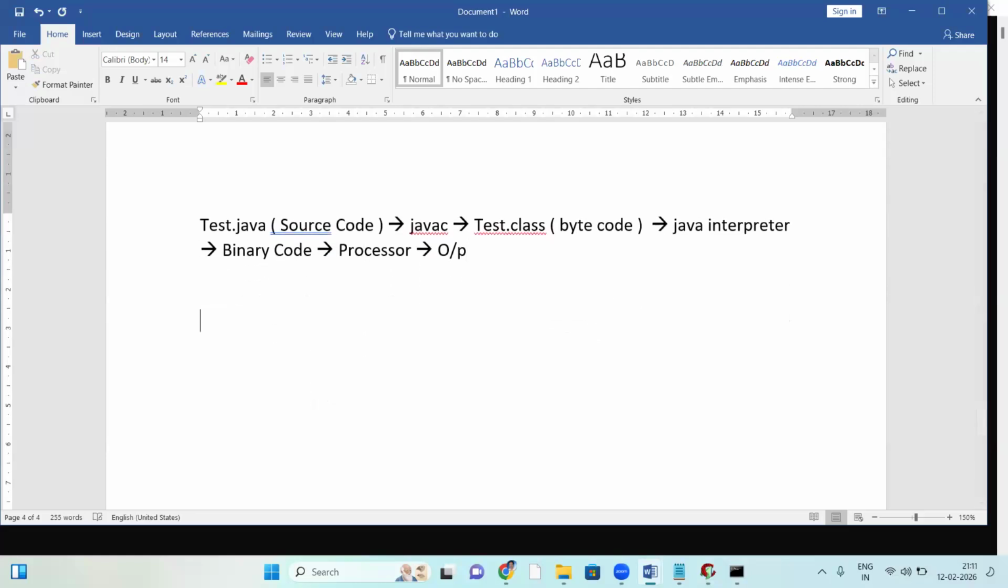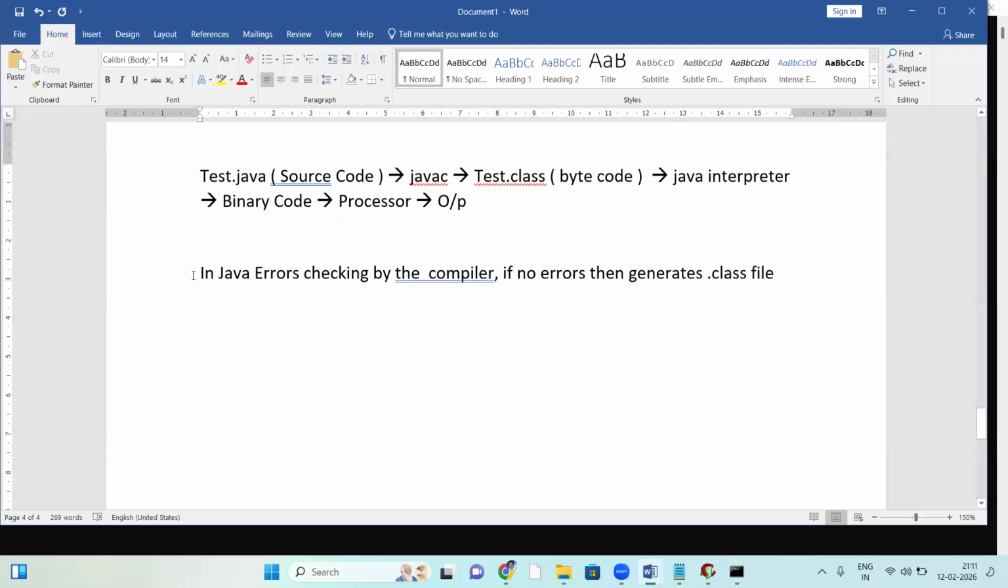So what is happening here? In Java, errors are checked by the compiler. If no errors, then it generates the dot class file.